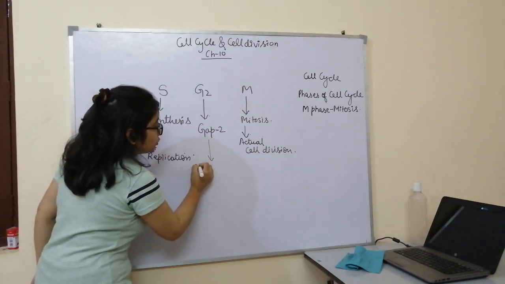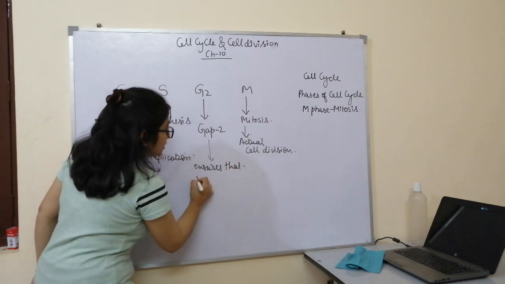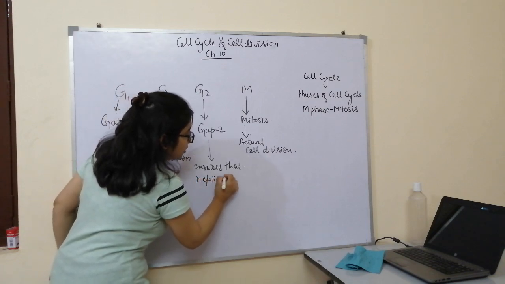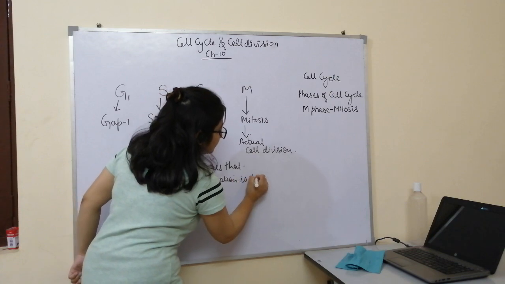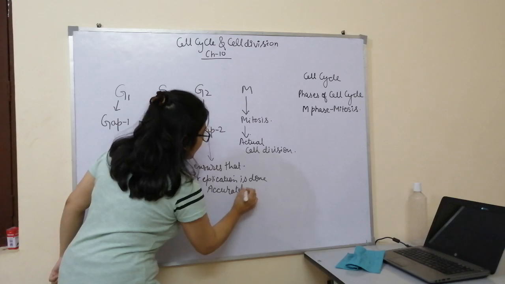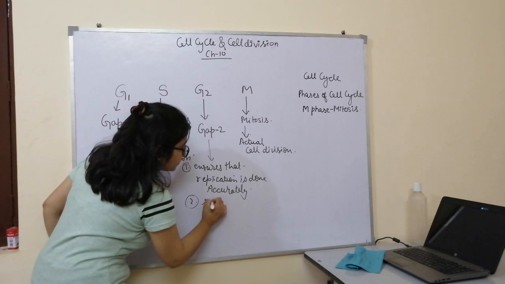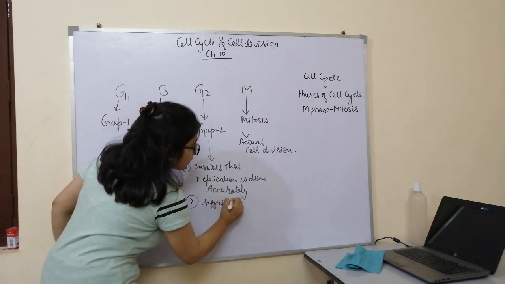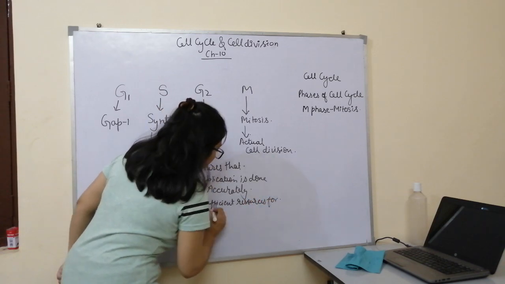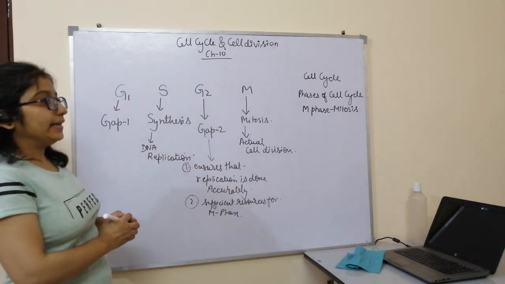It ensures that replication is done accurately. The second thing that it ensures is whether we have sufficient resources for the mitosis phase. So that's why gap 2 is highly important.